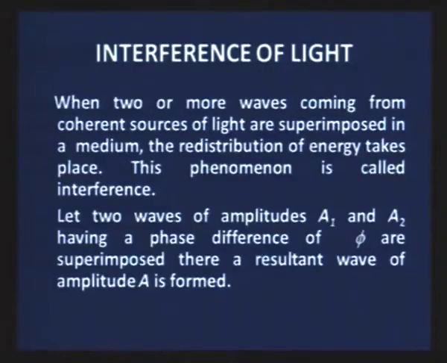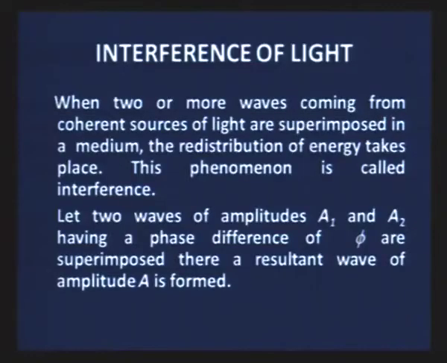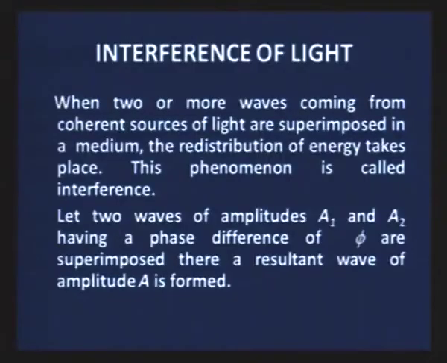Now, we can take one more property of wave, that is interference of light. You must know that there is a very interesting line: light added to light makes dark. So, this complicated phenomenon in life can be explained on the basis of interference of light. When two or more waves coming from coherent sources of light superimpose in a medium, a redistribution of energy takes place, and this phenomenon is called interference.